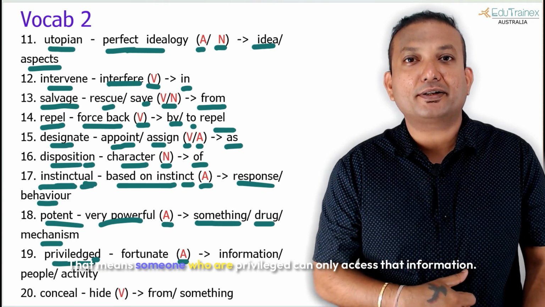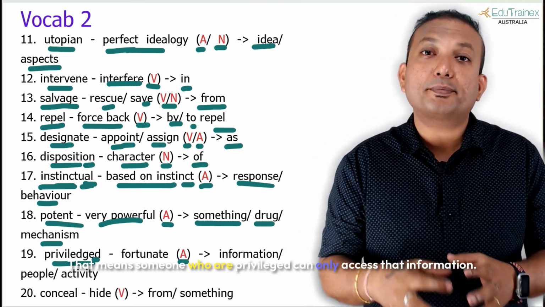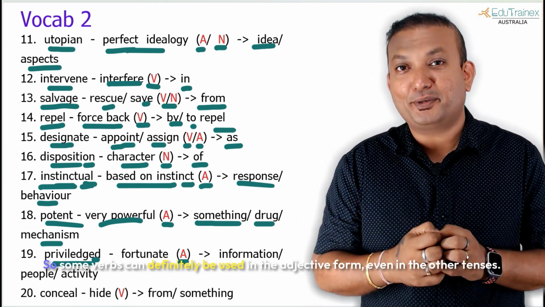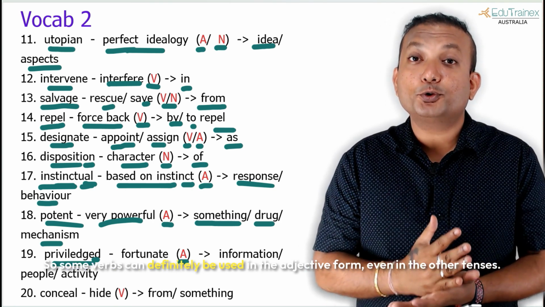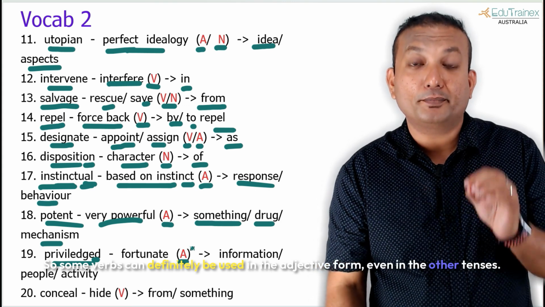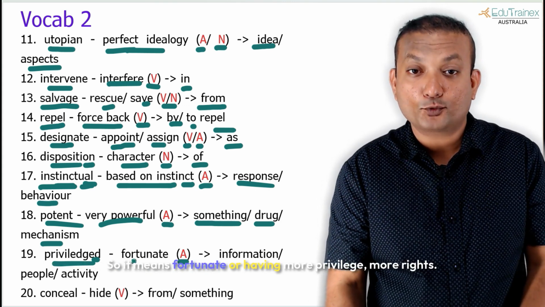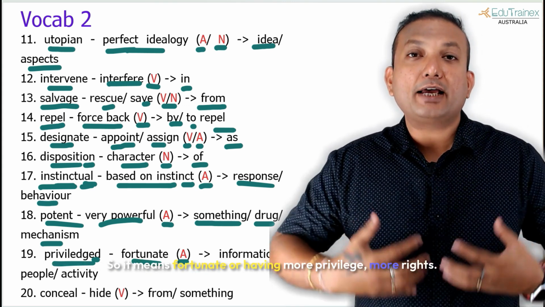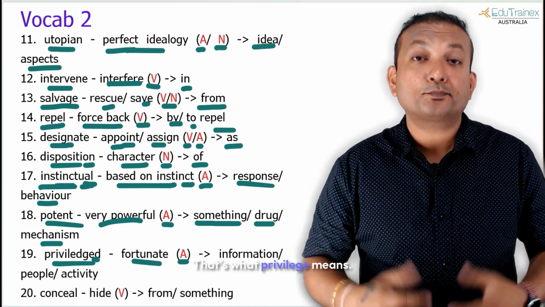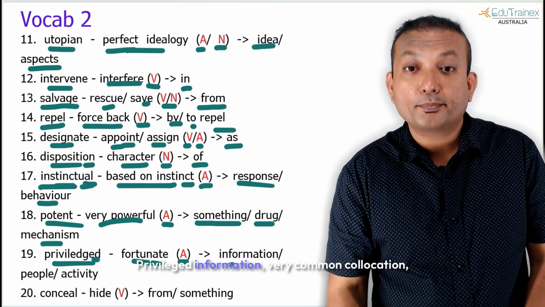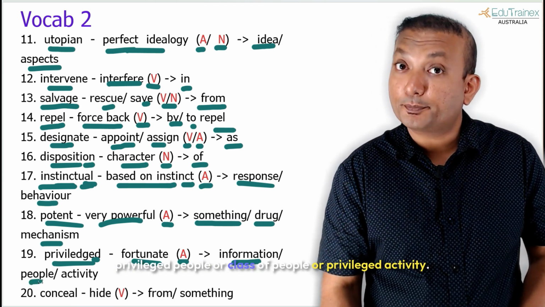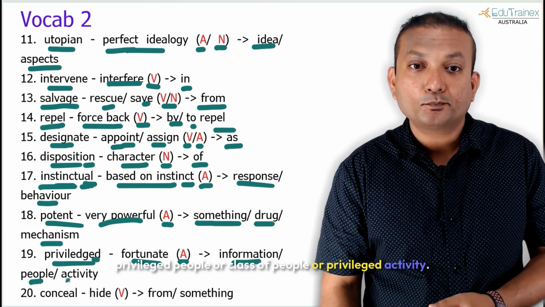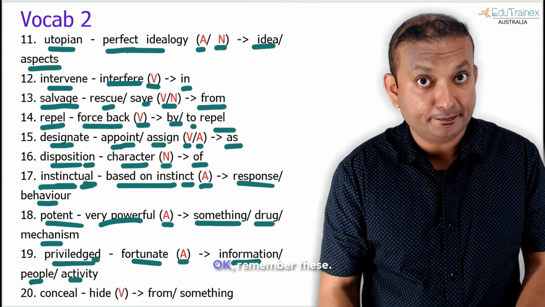Privileged information, that means only someone who is privileged can access that information. So some verbs can definitely be used in the adjective form, even in the other tenses. It means fortunate or having more privilege, more rights. That's what privilege means. Privileged information, very common collocation. Privileged people or class of people, or privileged activity.